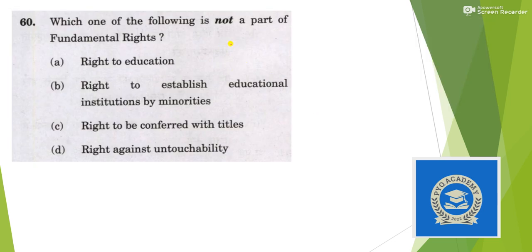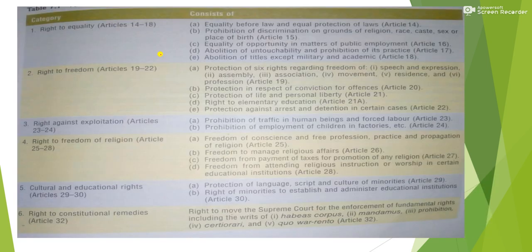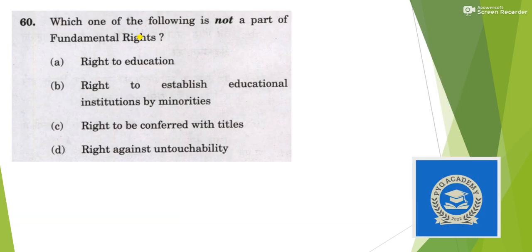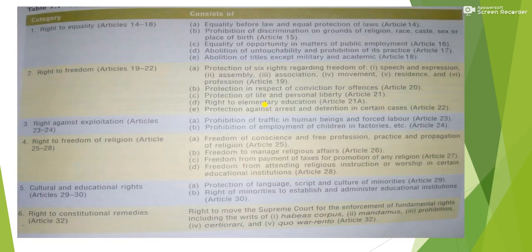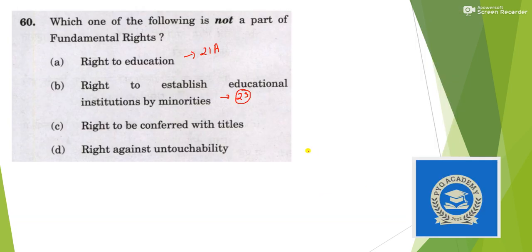Next, which one of the following is not a part of fundamental rights? Again an easy question. You must remember each and every fundamental right line by line. Right to education, yes, it is under Article 21A. Right to establish educational institutes for minorities, this is not Article 29, this is Article 30.